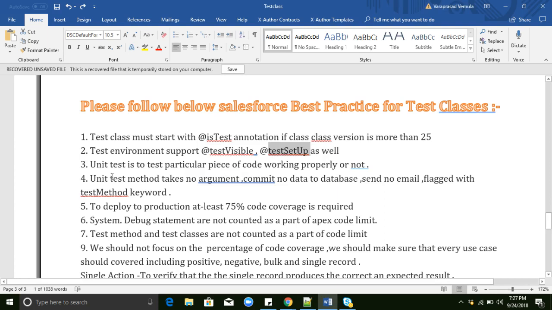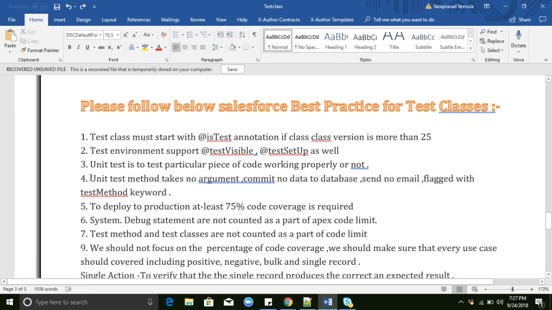And we are creating test classes to test whether our code is working properly or not. So that's the reason we are creating test classes. And to deploy code to production, we need 75% code coverage. Already we discussed the same thing, right? And here test methods will not support sending email and all those things. No email is sent with the testMethod keyword.